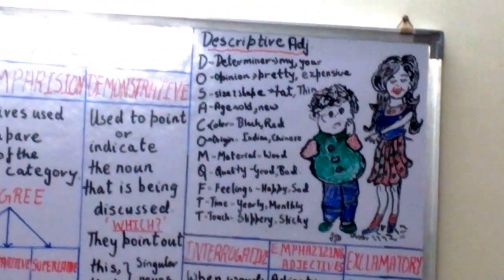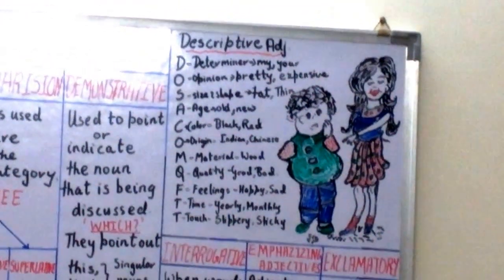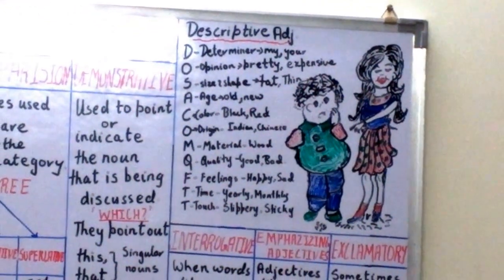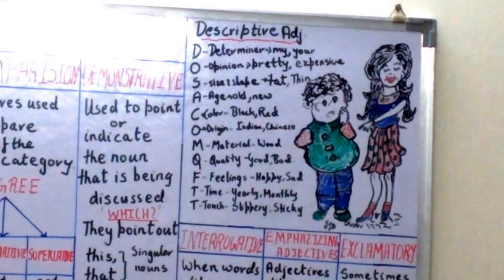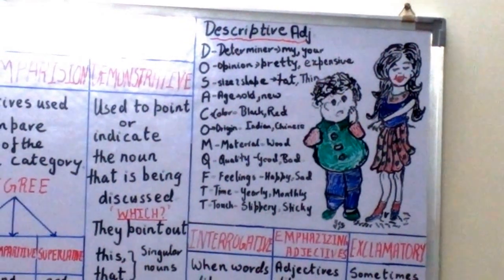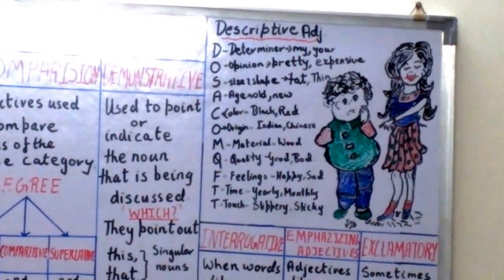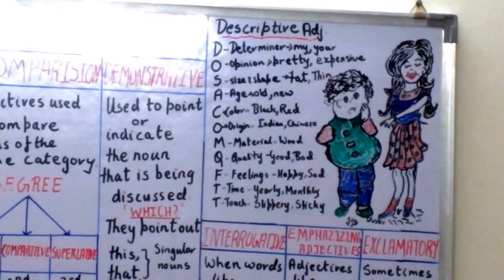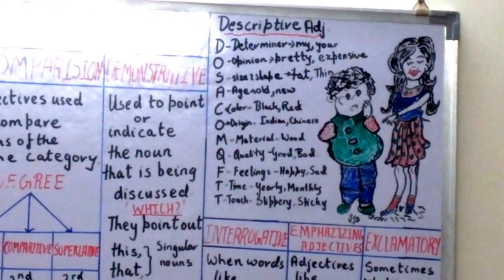So he is a good boy. Good, bad, all are qualities of a person. F is for feelings. He was a happy person. So happy, sad, all these are feelings. T is for time, yearly, monthly, and the second T is for touch, that is, slippery and sticky.